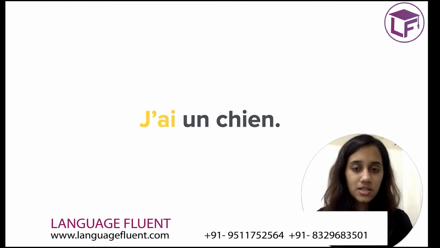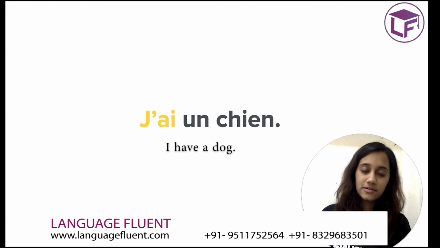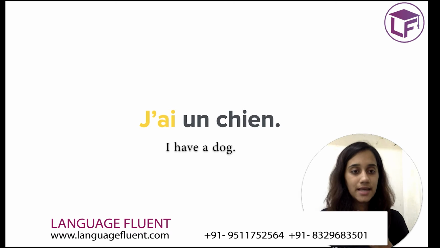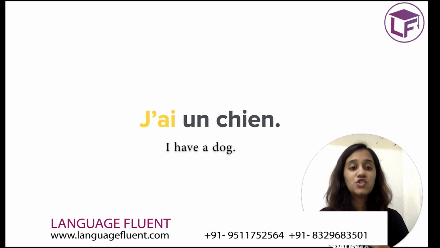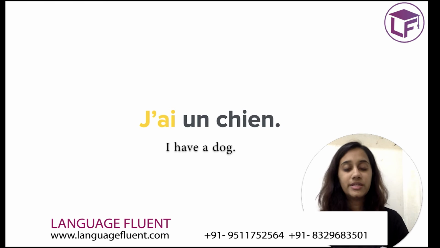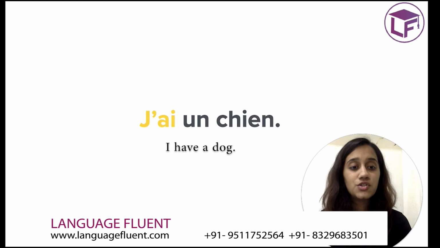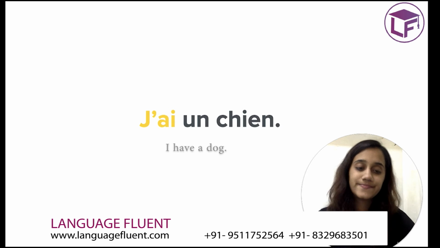The first one, j'ai un chien. Now j'ai, like I've said, is I have. Un chien, a dog. So j'ai un chien. Let me reiterate the pronunciation. J'ai un chien. Voilà, c'est ça.